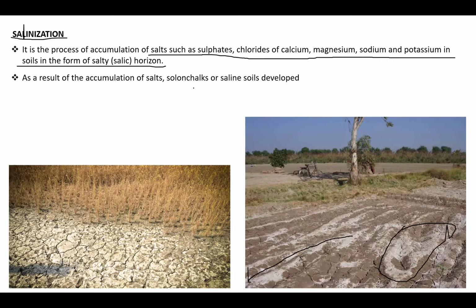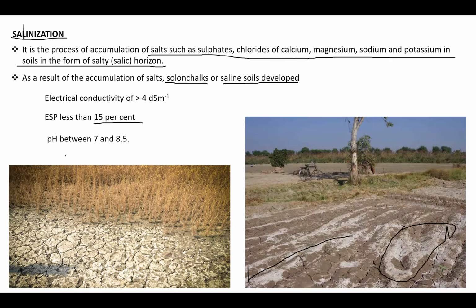Due to the accumulation of these salts, saline soils are developed. This type of soil will have electrical conductivity of more than 4 decisiemens per meter, and exchangeable sodium percentage, that is ESP, will be less than 15% because sodium is not dominant in this type of soil, and the pH will be around 7 to 8.5. This type of condition is highly prevalent in coastal districts of Odisha. You can see in the coastal district of Puri, this type of condition is prevalent.